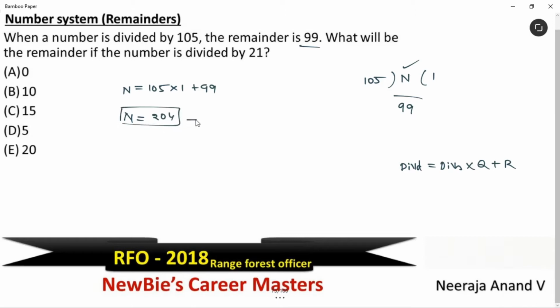They're asking you to divide this number by 21 and get the remainder. Simple. Let's take this value 204 divided by 21. Obviously, we can't take 10s. 10 21s is 210, right? So let's try 9 21s. 9 21s is 189. Yes, we get the remainder 15. See, option C is the answer for this question. That's it. I hope this is clear.